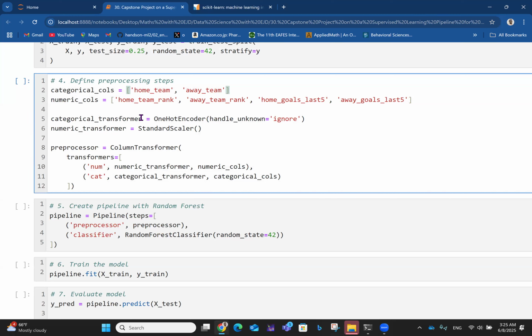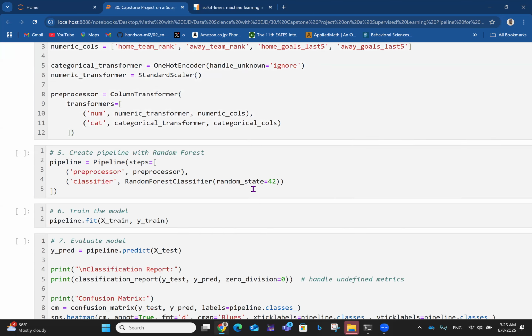So for the categorical transformer, we do one hot encoding for the home team and away team columns, with handle unknown set to ignore. For the numeric transformer, we do the standard scaling to make sure that the data is normally distributed. Then we now have the preprocessor. That's the column transformer. You have transformers, numeric transformer with the numeric columns, and cat, that's the categorical transformer with the categorical columns. So we do that preprocessing, we run that and it's done.